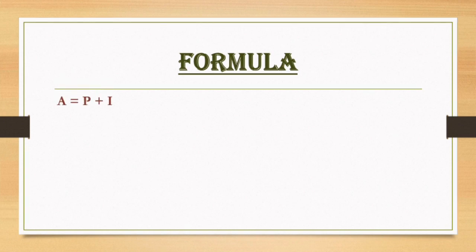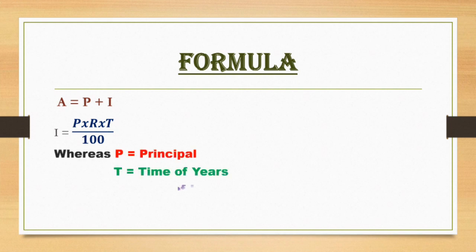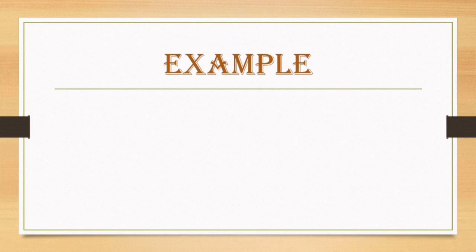First formula, amount equals principal plus interest. Second formula, interest equals principal into rate of interest into time upon 100. Where P equals principal, T equals time in years, R equals rate of interest, A equals amount. Let's see an example.